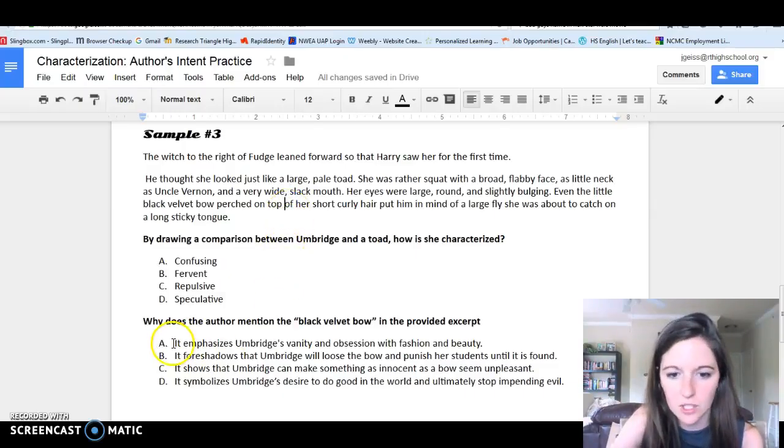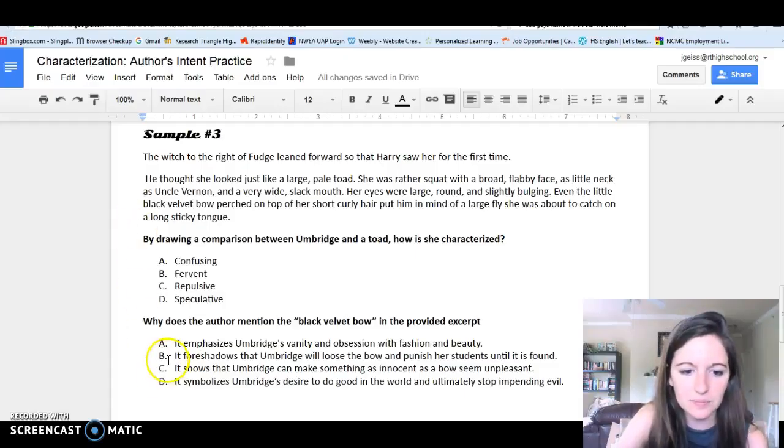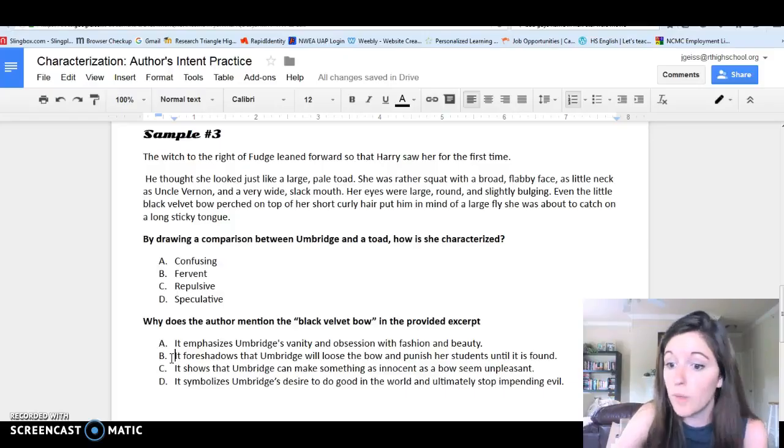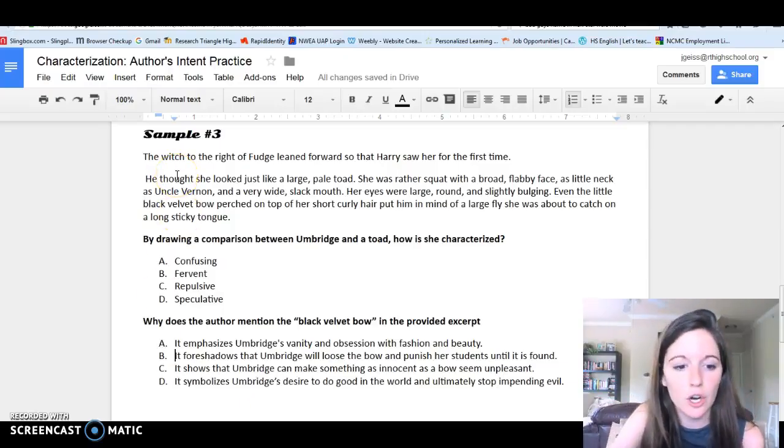So let's see which answer shows what the author's doing there. It emphasizes Umbridge's vanity and obsession with fashion and beauty. It doesn't show that she's obsessed here. She might really like fashion. She is wearing the bow, but it's not emphasizing her obsession with fashion. That's incorrect. It foreshadows that Umbridge will lose the bow and punish her students until it is found. That could possibly happen, but there's nothing in here that indicates it for sure. Therefore, we're going to eliminate that.